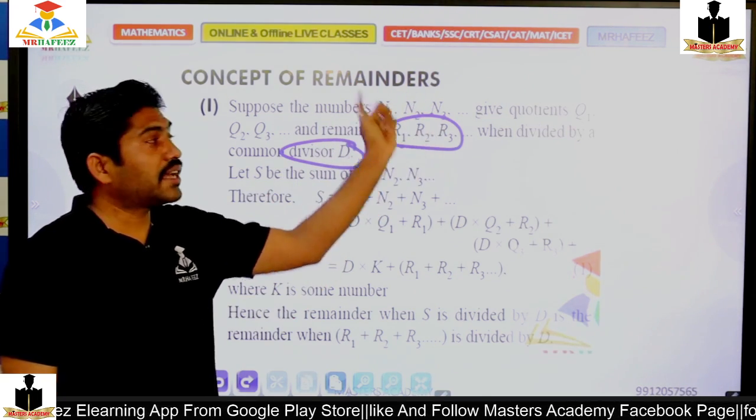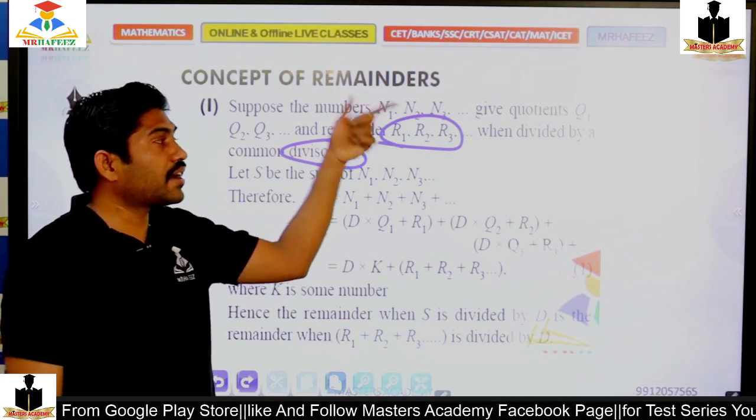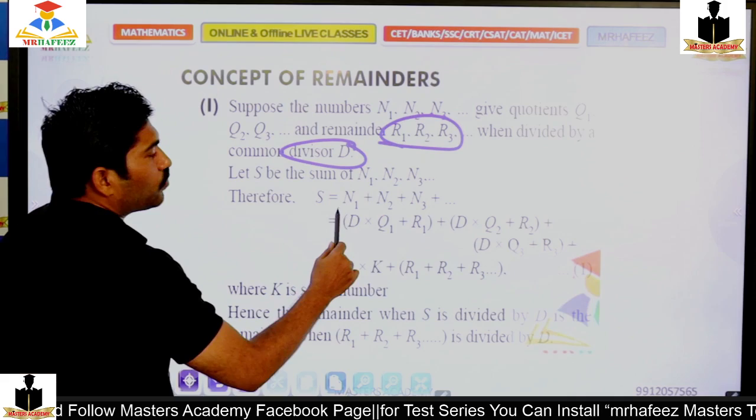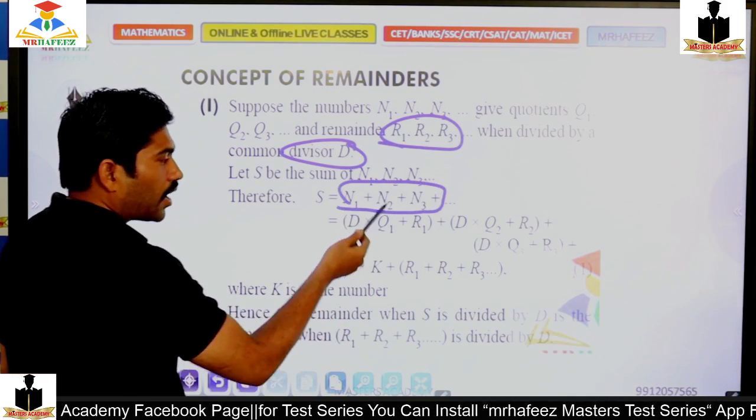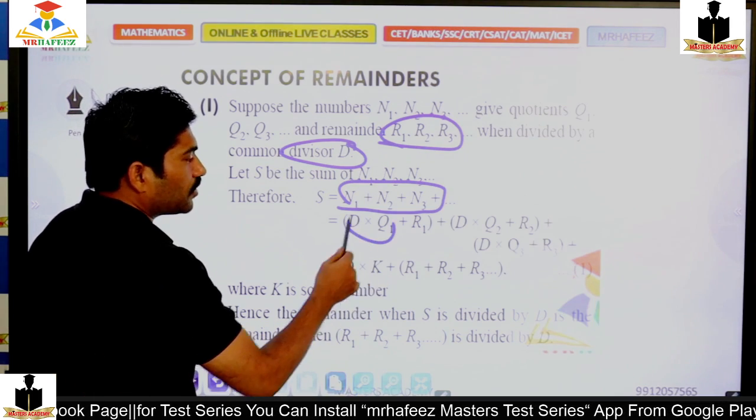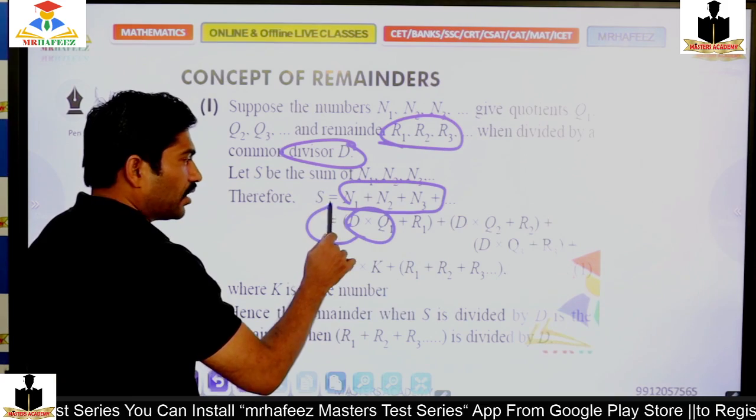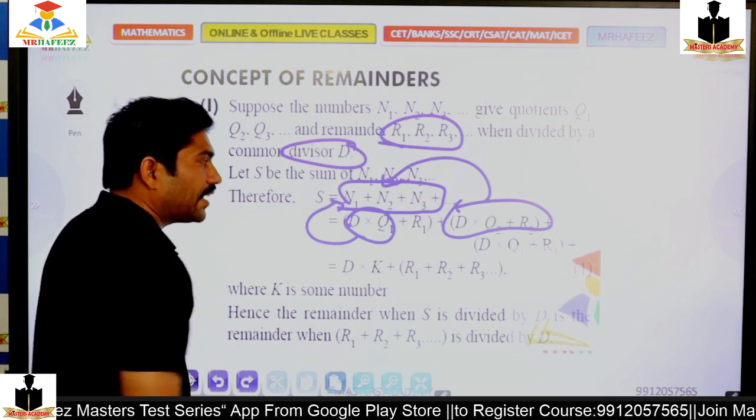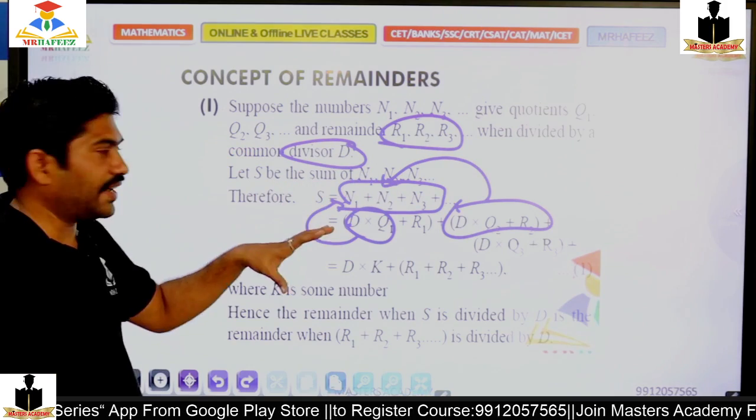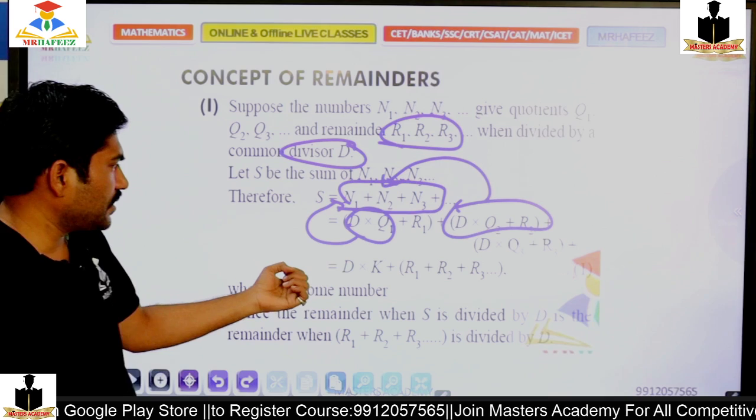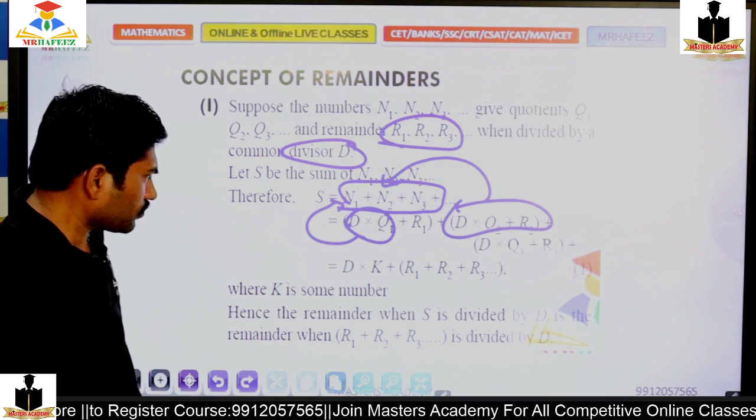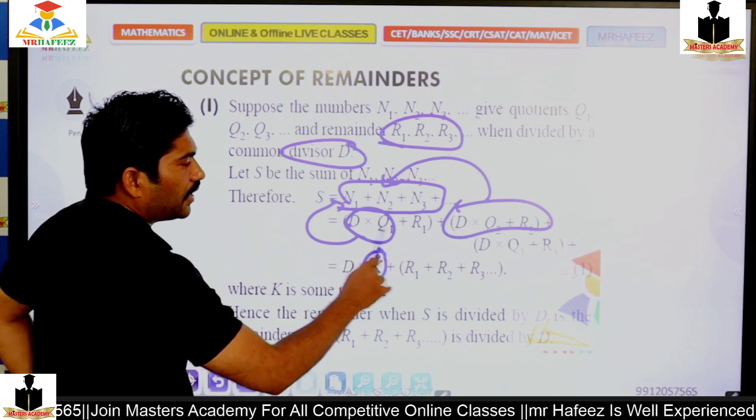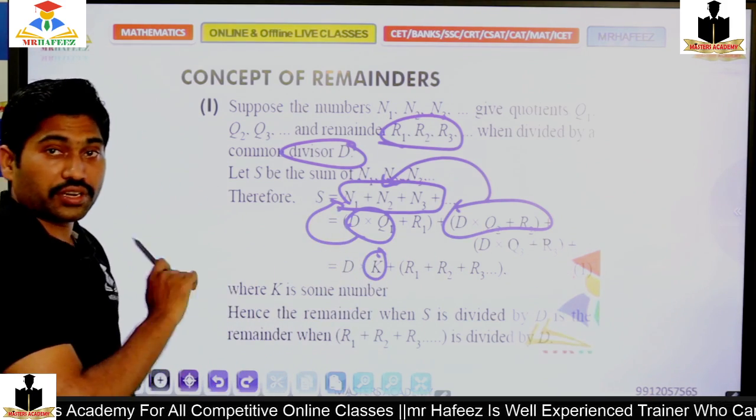If I divide n3, I'll get q3 as a quotient and remainder r3. Then n1 plus n2 plus n3 and so on is equal to d into quotient 1 plus r1, which gives n1, and d into q2 plus r2, which gives n2. Like that I can get all the numbers, but the common part is d into a constant, d into k plus r1. K is nothing but the sum of the quotients, d into q1, q2, q3, q4, q5, right?